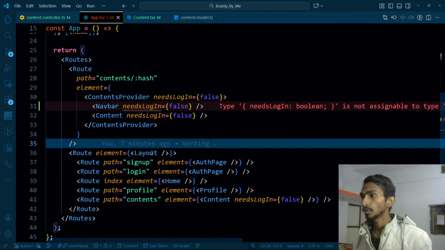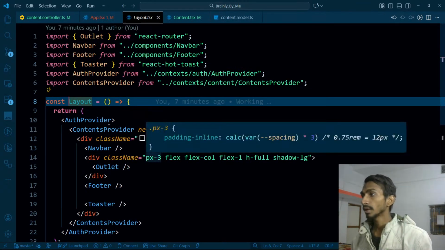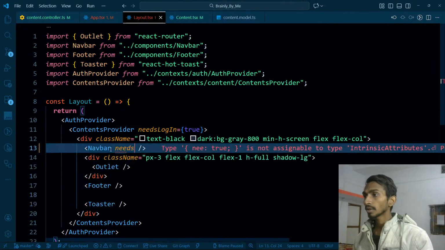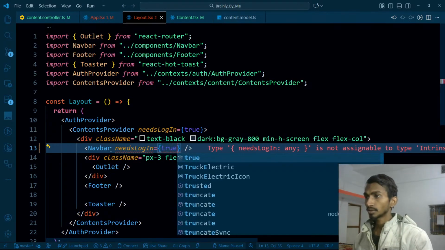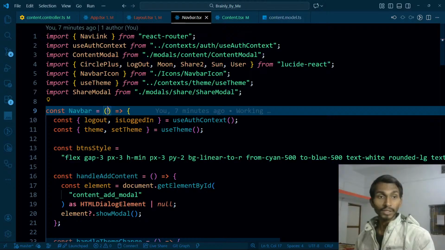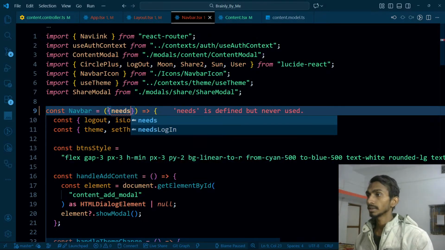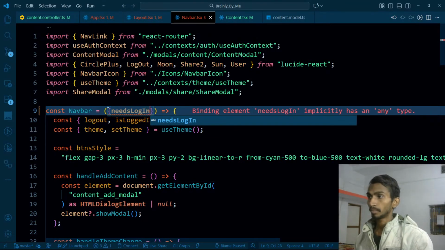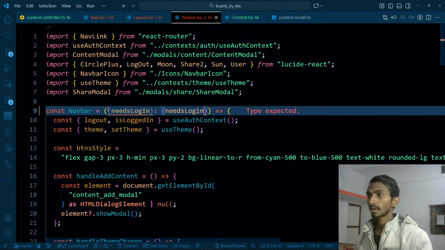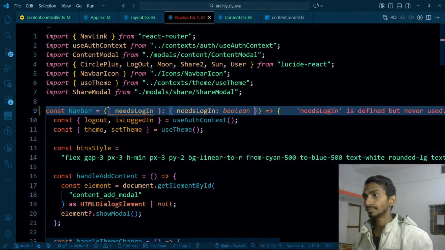So I'm using this nav bar inside this layout. I will be sending it the URL like a prop called needs login, and it will be true. So I need to get it here inside this nav bar. That means I'll get it needs login prop. I will give it the type as well, needs login, and that's gonna be boolean.